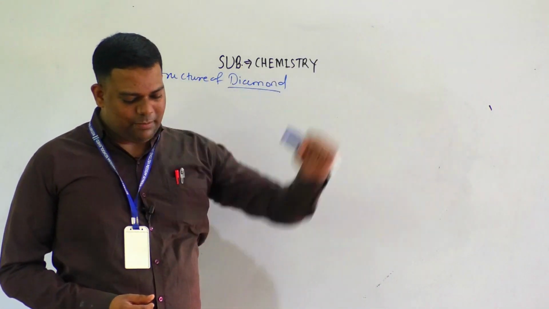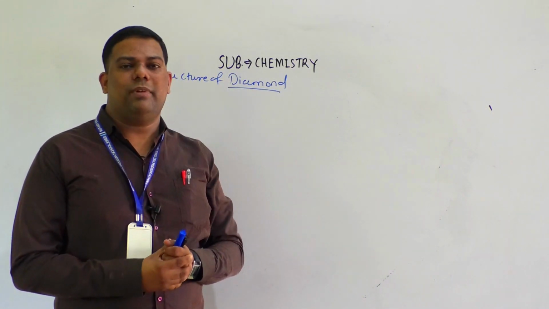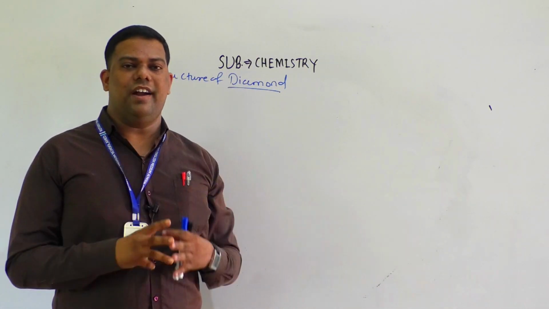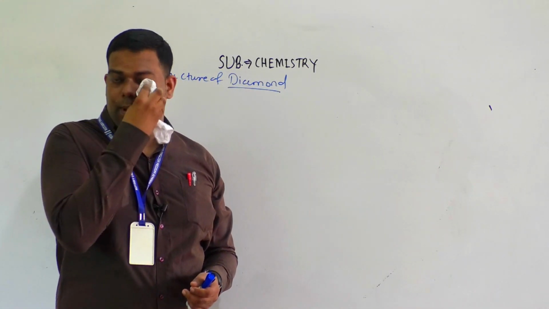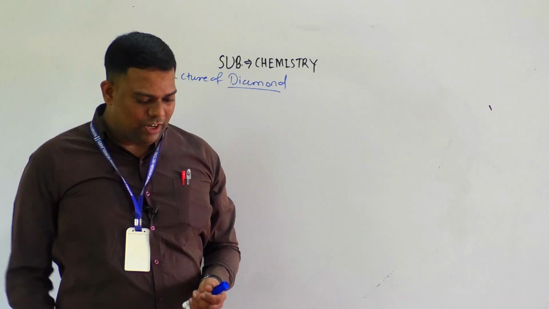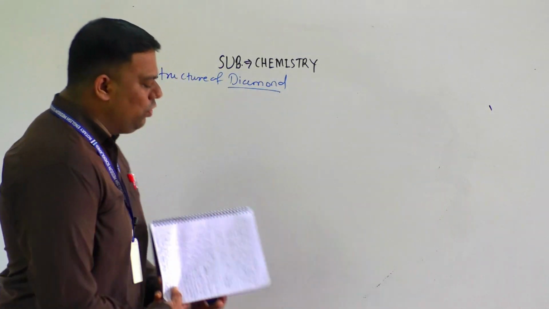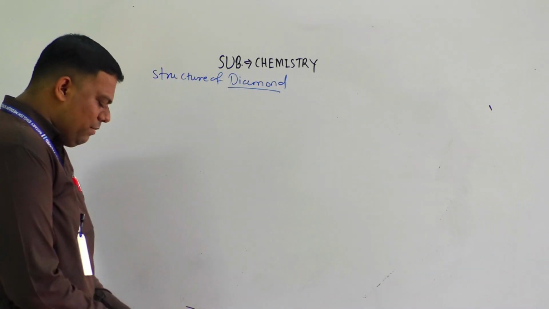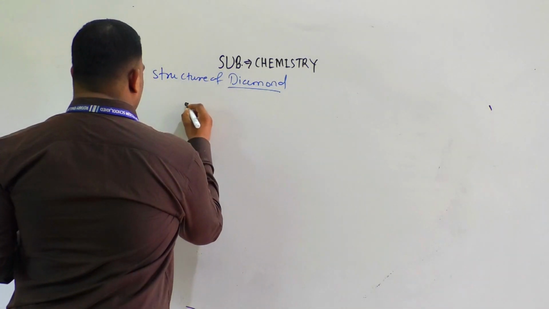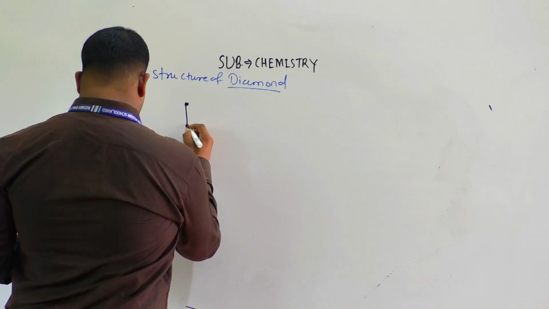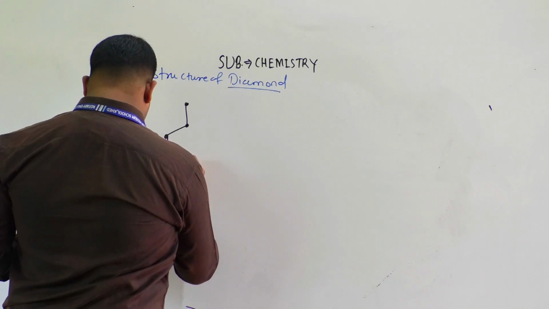This arrangement of carbon atoms, the strong bonds between these carbon atoms, makes diamond very hard, unreactive and a bad conductor of electricity. Now we will discuss the structure of diamond. I want to draw the structure of diamond. Concentrate on how we can draw this. You have to draw a regular tetrahedron.